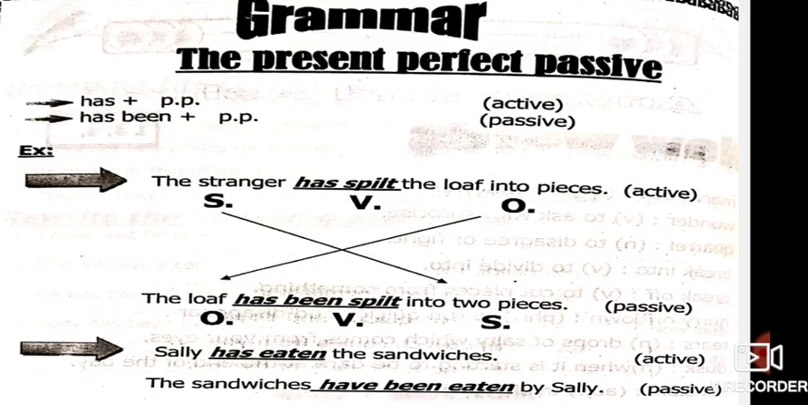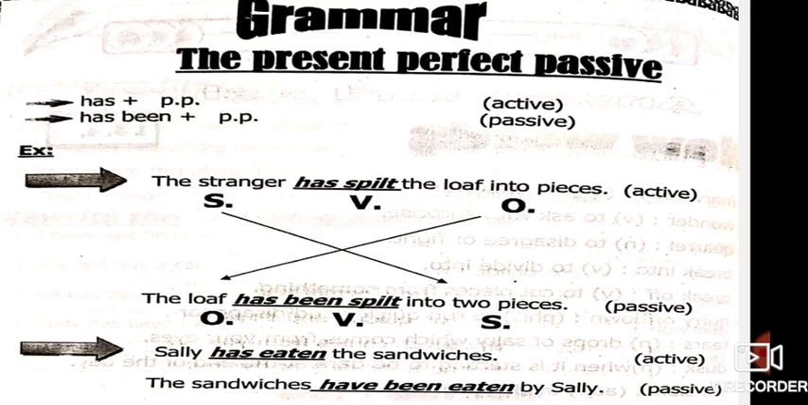Let's look at the booklet and the form in the booklet. The present perfect passive. We know that the active sentence has have or has plus the past participle. But in the passive form, we will write have and has plus been, B-E-E-N, plus the past participle of the verb. Okay? The stranger has split. It's split, not spilt. Split.